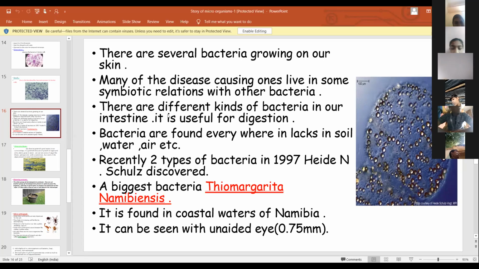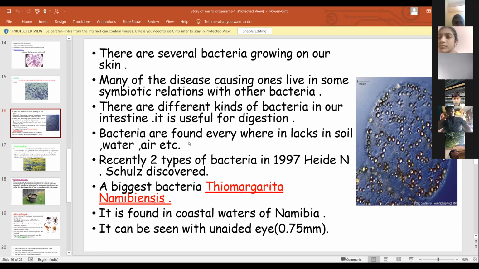Next, there are different kinds of bacteria in our intestine. It is useful for digestion. That is the E. coli. The E. coli bacteria is present in our intestine. It is useful for digestion.